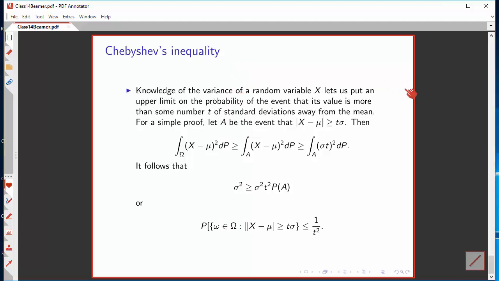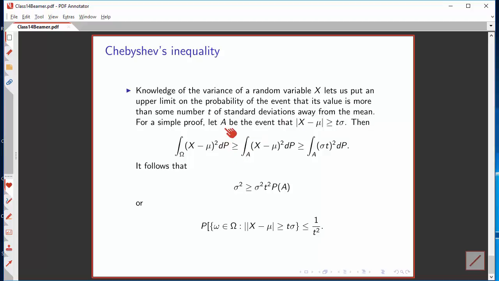The utility of Chebyshev's inequality is that if we know the variance of a random variable, capital X, we can put an upper limit on the probability of extreme values, of the probability that its event is more than some number of standard deviations away from the mean. In other words, we can put a restriction on the size of the tails of the probability distribution.